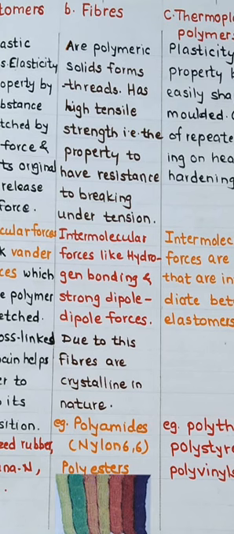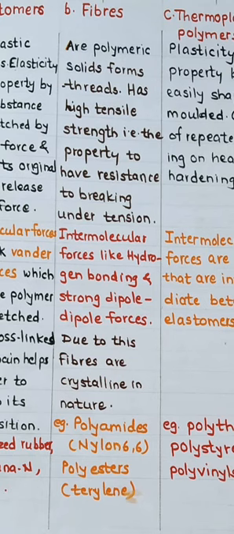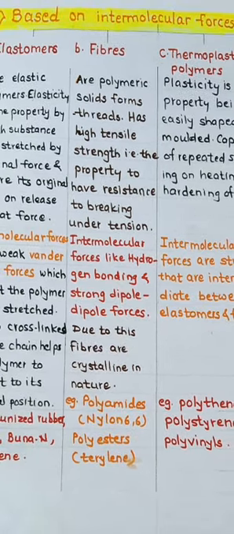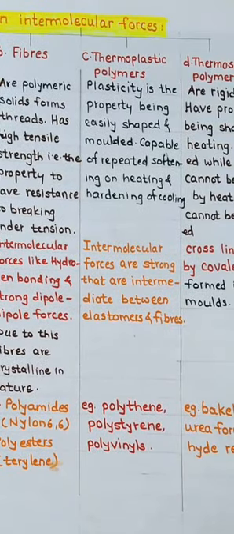Examples of fibers are polyamides like nylon 6 and nylon 6,6, and polyester fibers like terylene. These are the examples of fibers. Next, we are going to see thermoplastic polymers. What are thermoplastic polymers?